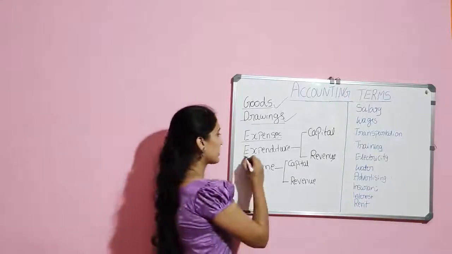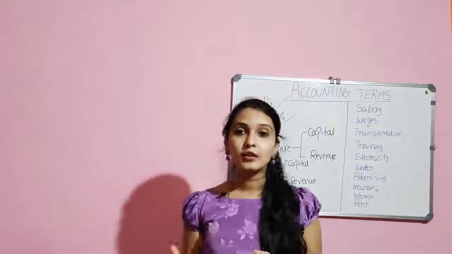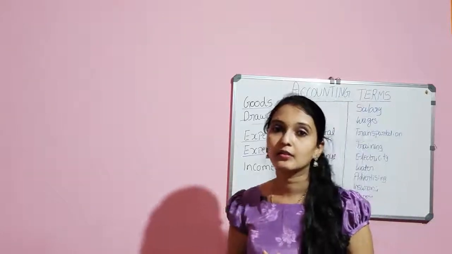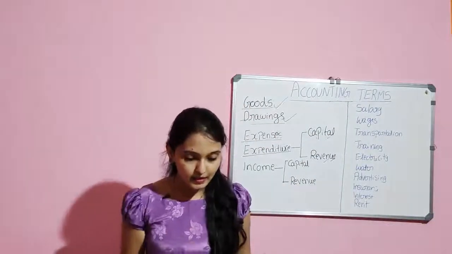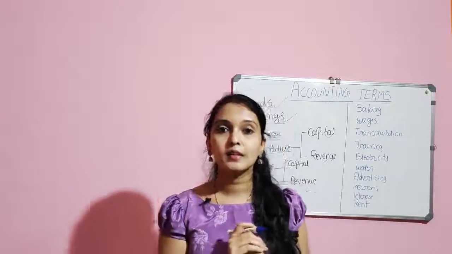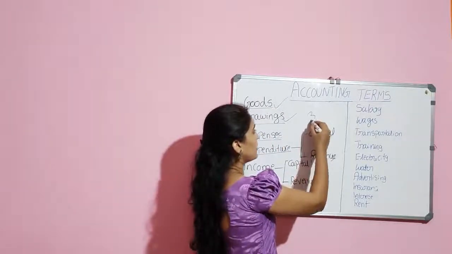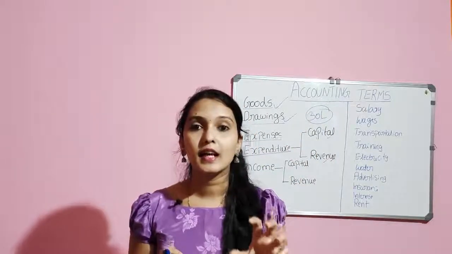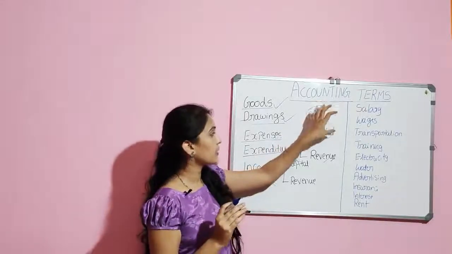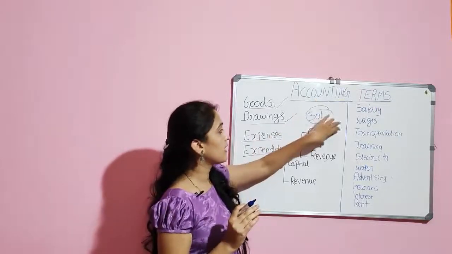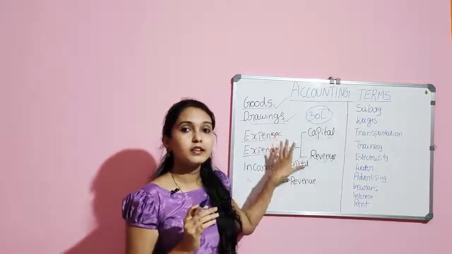So the next term is expenditure. There are two kinds of expenditure: capital expenditure and revenue expenditure. What is capital expenditure? Capital expenditure means the money spent by the company on the purchase of fixed assets. For example, the company has purchased a new building for 30 lakh. The 30 lakh the company has spent on the purchase of the building should be treated as capital expenditure in accounting.